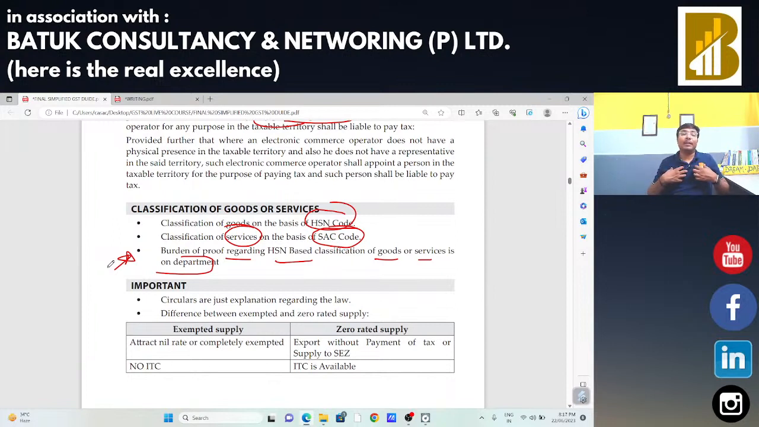So as a departmental authority, whenever we frame questions related to this, we first ensure ourselves that this is a perfect HSN code or not. Or whenever, as a taxpayer or professional, we are going to fight a litigation, in that case we have to tell the departmental authority, sir, you prove that the HSN code is wrong, because the burden to prove that the HSN code is wrong is on the department.